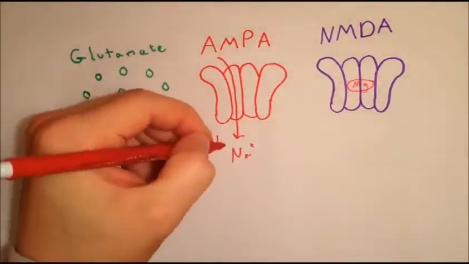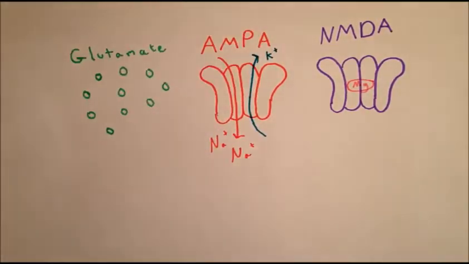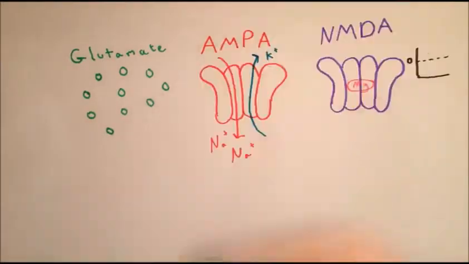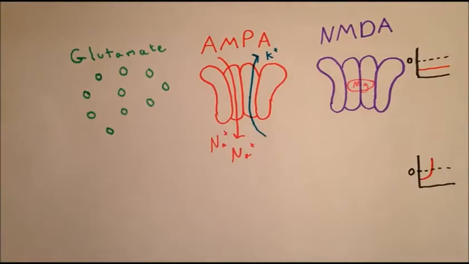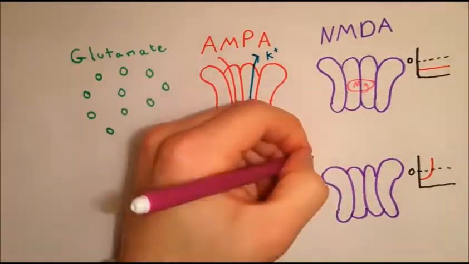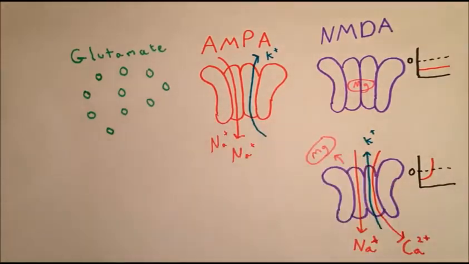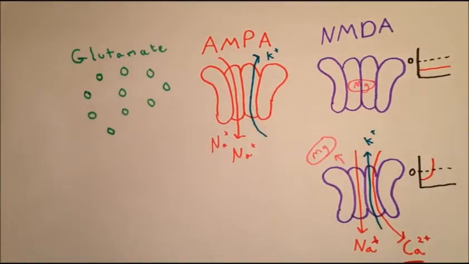The AMPA receptor is permeable to potassium and sodium, and it is this inward flux through the AMPA receptor which depolarizes the cell. The NMDA receptors, in contrast, are blocked by magnesium at negative voltages, and therefore do not significantly contribute to postsynaptic depolarization of the cell. However, once the cell is depolarized, the magnesium is displaced, and ions then flow through the NMDA receptor. Importantly, the NMDA receptor also allows calcium to flow through.